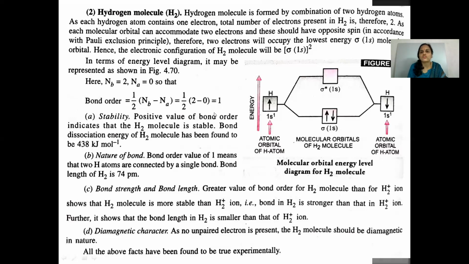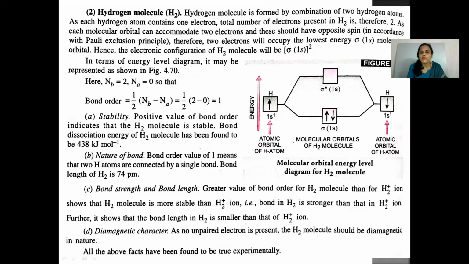The bond order of the hydrogen molecule is 1, showing that 2 hydrogen atoms are held together with a single covalent bond. And the positive value of bond order indicates that the hydrogen molecule is stable. The bond dissociation energy of the hydrogen molecule has been found to be 438 kilojoules per mole.